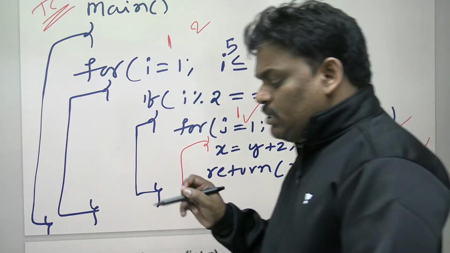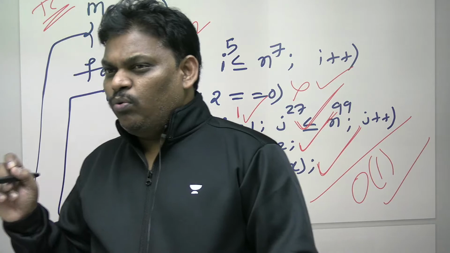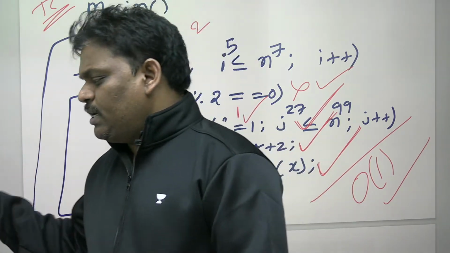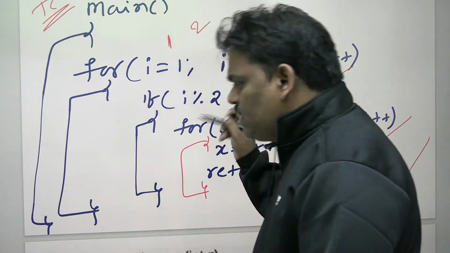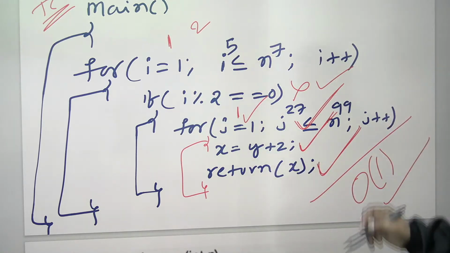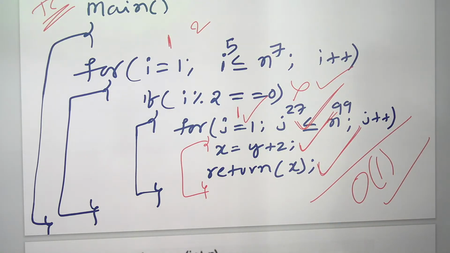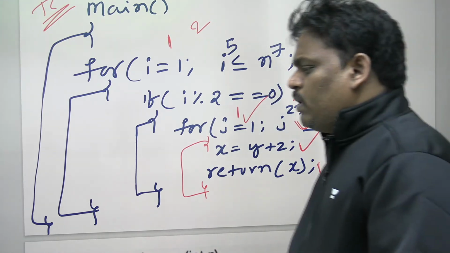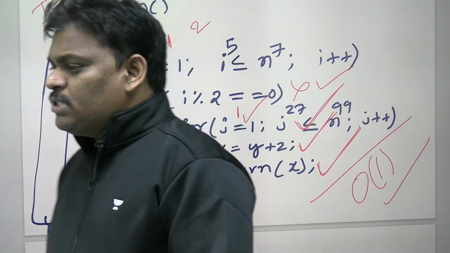See, a minor change also makes a difference. If you do a minor change in this program, there is a big difference. Time complexity of this program is order of 1, even if you do a minor change.